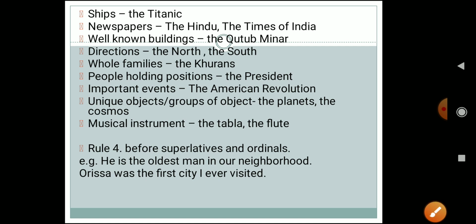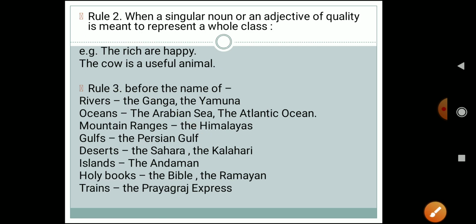I hope you have understood where we have to use the before the names of rivers, oceans, mountain ranges. What you have to understand over here?